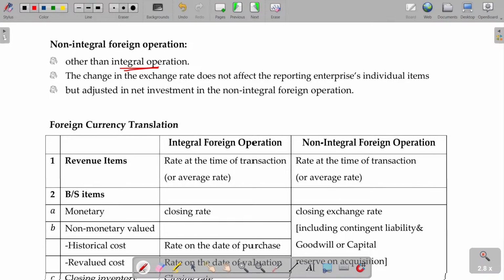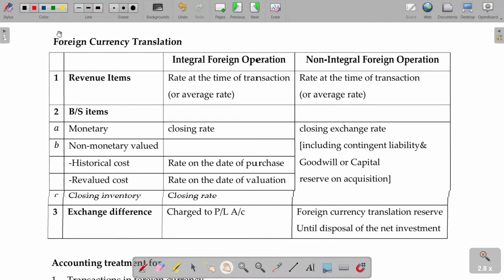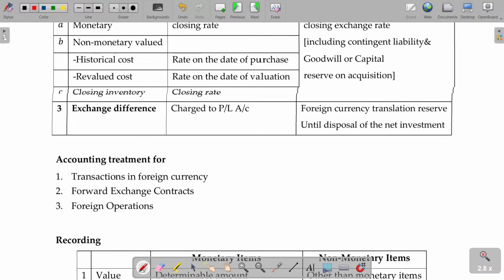Other than integral operation, this will be called non-integral foreign operation. Change in the exchange rate does not affect the reporting enterprise's individual items, because any change resulting in any profit or loss will not be transferable or adjustable in the profit or loss of the reporting country, but adjusted in the net investment in the non-integral foreign operation. That will be called net investment. So this will otherwise be named foreign currency translation reserve. As you are going to keep this separately under the foreign currency translation reserve account, it will not affect your P&L account. Hope you are now able to understand.